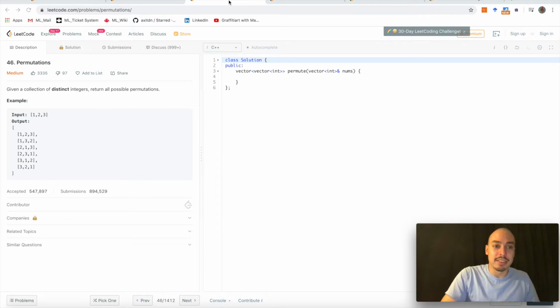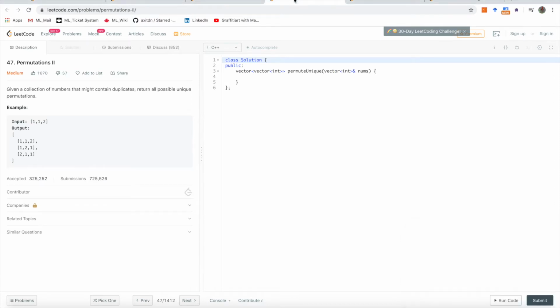Let's have a look at the third problem. Problem number 46, Permutations. Given a collection of distinct integers, return all possible permutations. For example, here the input is numbers 1, 2, 3, and then the output should be all different permutations of these 3 numbers: [1, 2, 3], [1, 3, 2], [2, 1, 3], [2, 3, 1], [3, 1, 2], and [3, 2, 1]. That's basically all the different possibilities of how to arrange those 3 numbers.